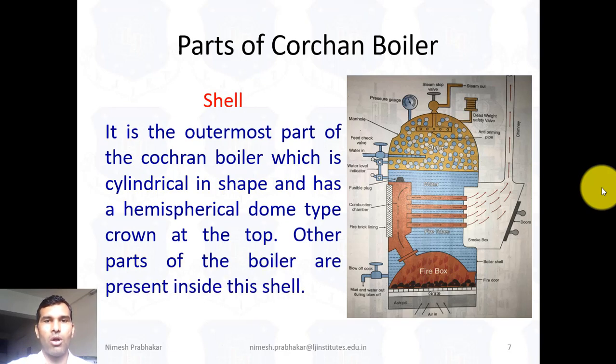Other parts of the boiler are present inside this shell. So this whole area, like this dome type shape, is known as the shell of the boiler, and the different parts of the boiler like the fire tube and firebox and others are all present inside this shell. So this is the first and most important part of the boiler.